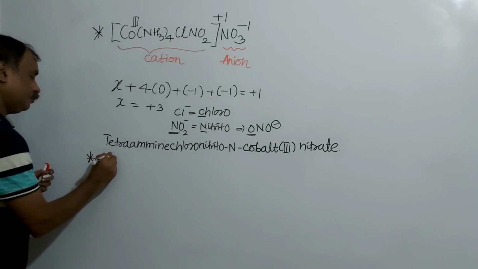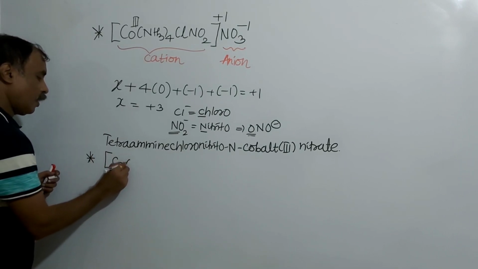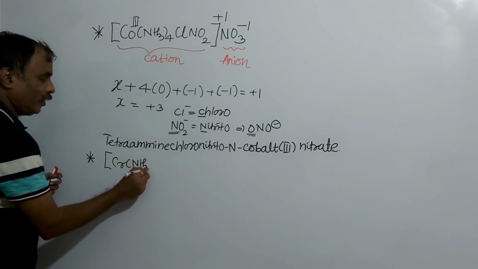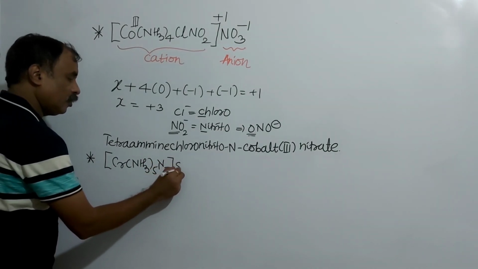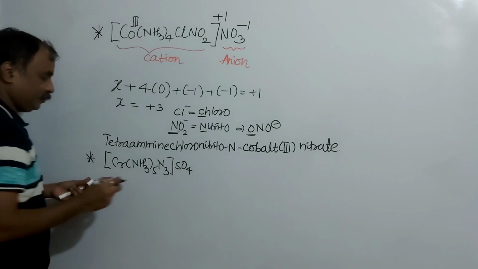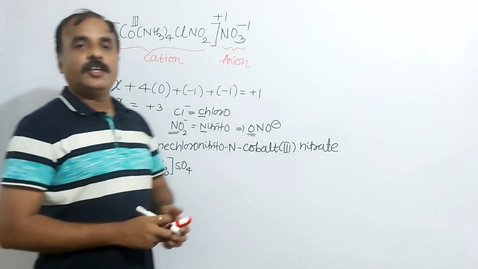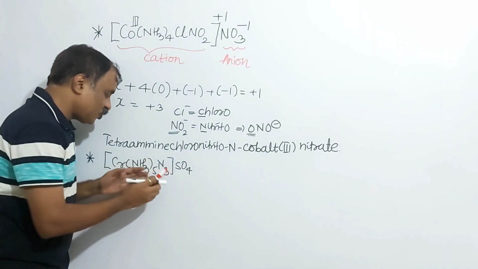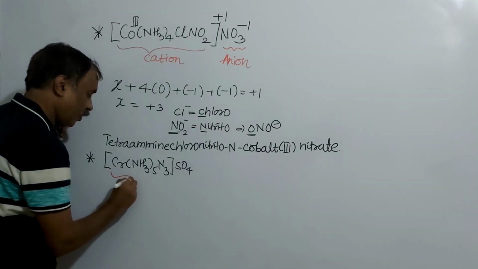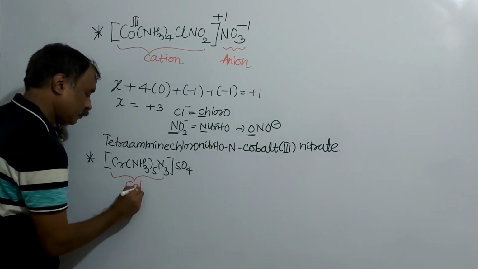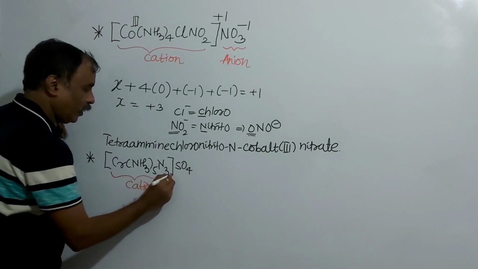Next example, Cr(NH3)5 N3 SO4. Here the position of the square bracket is to the left-hand side, and this is a cationic complex, a cationic part, and an anionic part.